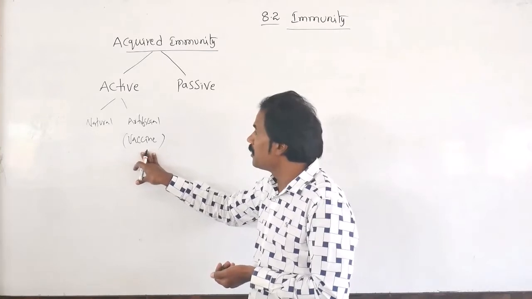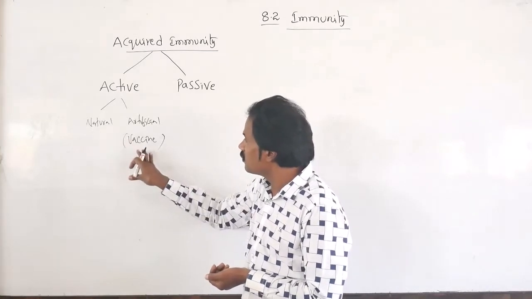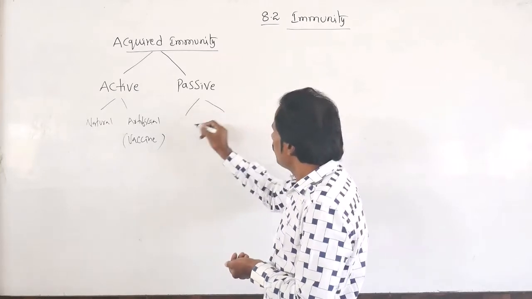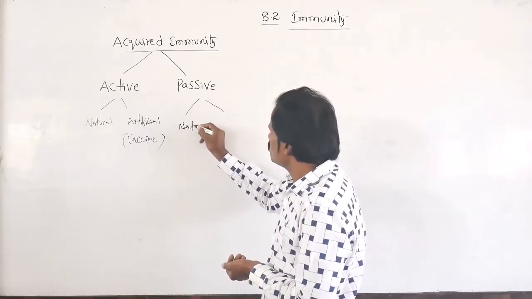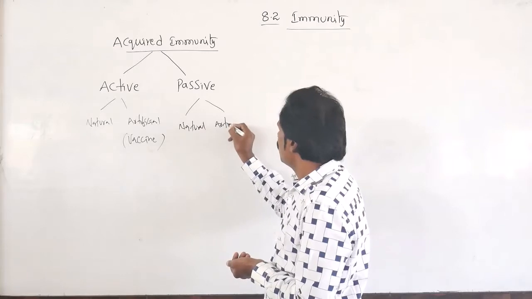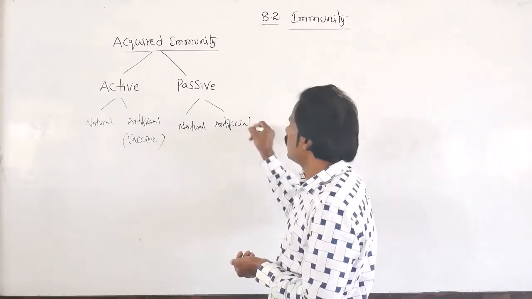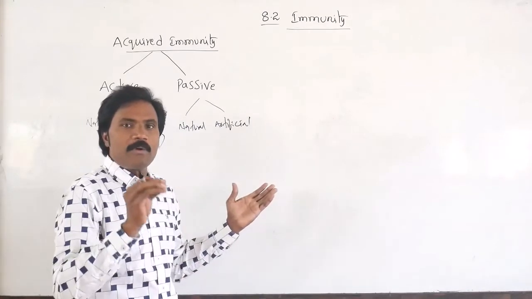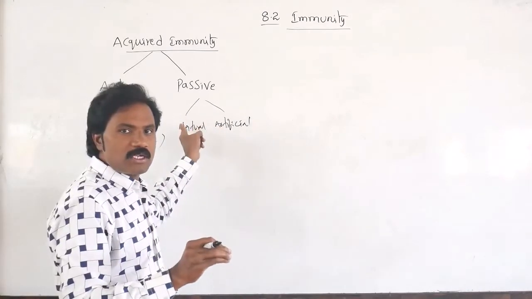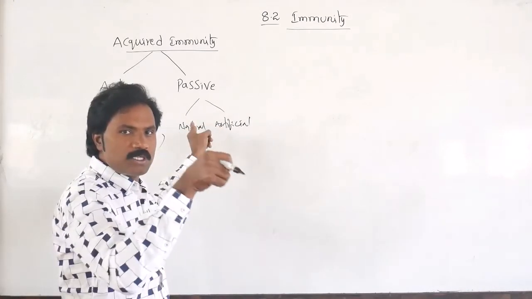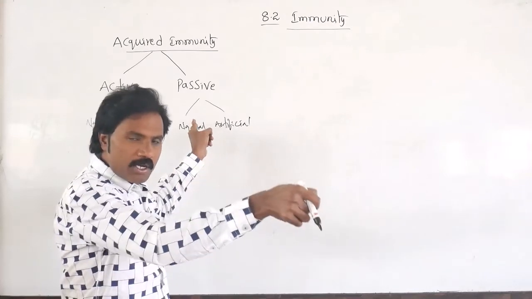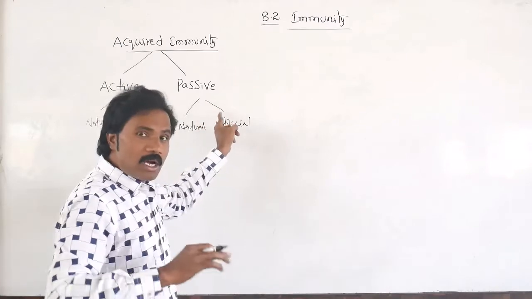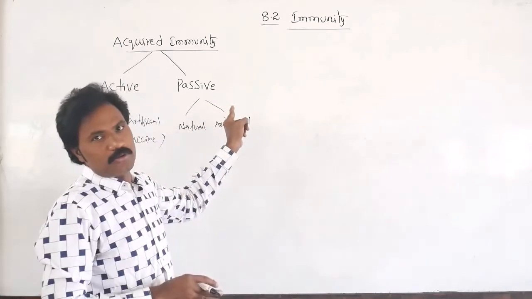So that is related to natural as well as artificial vaccination. Then what does it mean? Passive immunity is also natural as well as artificial. What is the way? Natural, as already said, involves preformed antibodies. What is the difference from active? In active, first we give that specific pathogen, and according to the pathogen our body produces antibodies. Here, we directly give the antibodies themselves.